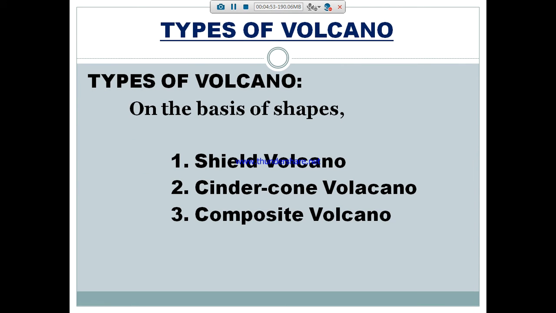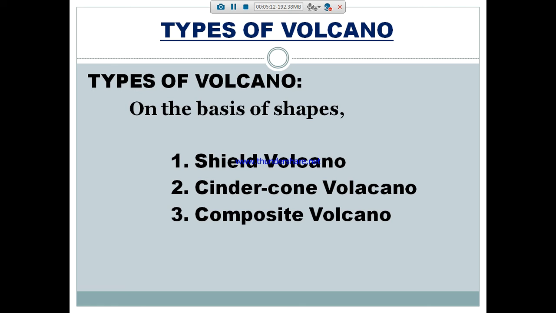After that, on the basis of shapes, we divided the volcano into three types. What are they? Shield volcano, cinder cone volcano, composite volcano.